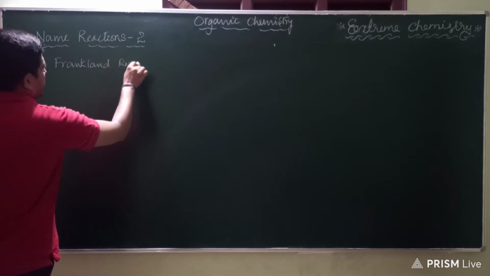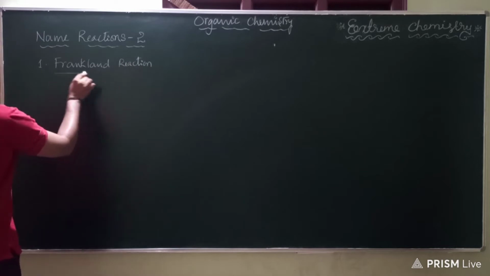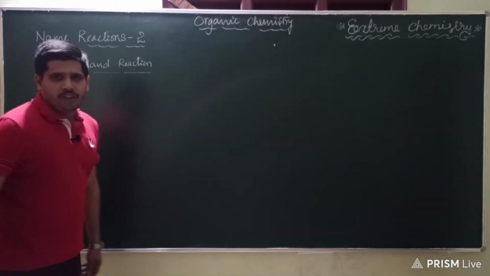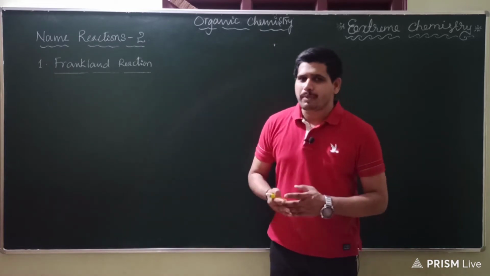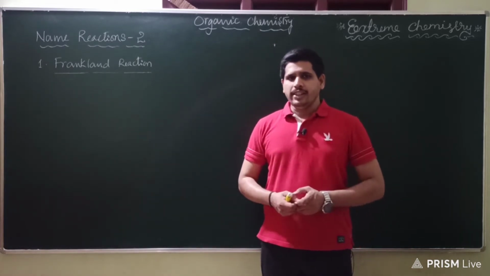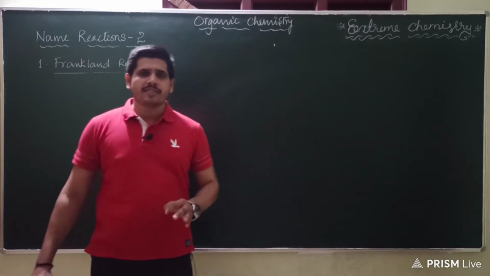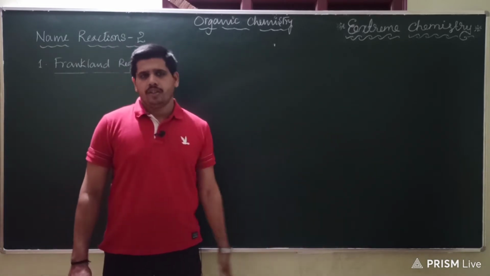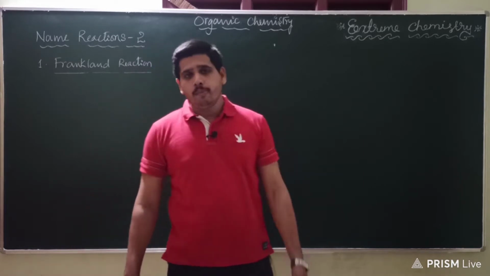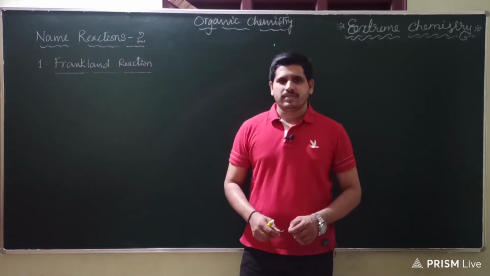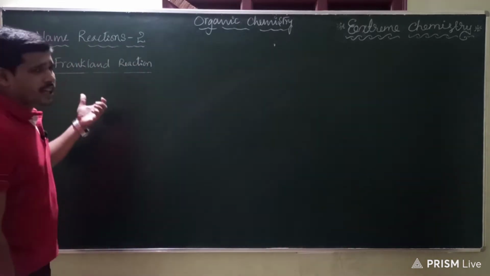This reaction is very similar to the Wurtz reaction, which we already learned, isn't it? What have we done in the Wurtz reaction? We took alkyl halide and treated it with sodium, one of the reactive metals, in the presence of dry ether. So the alkane containing double the number of R groups was obtained. This reaction is also very similar to the Wurtz reaction.